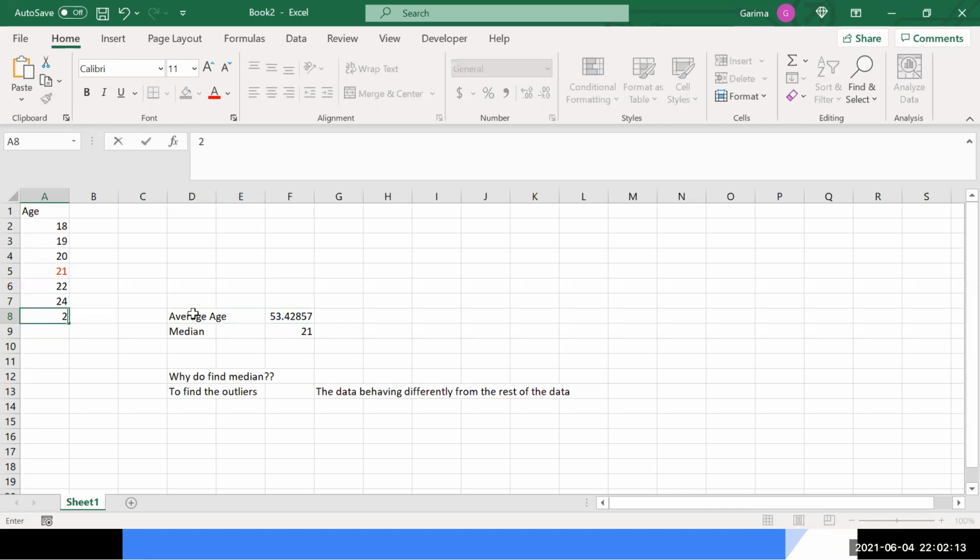And in the same way, if the value is very small, that value will be on the top. So suppose I say 0.1. Okay, so if you see now again, the median is still the same, but the average has gone down. So now I can get to know that again there is some problem with the data, that there is some value which is very small compared to the rest of the data, right? So this is something that is called an outlier, and we use the median to understand or find that part, right? We use the median to find that value.